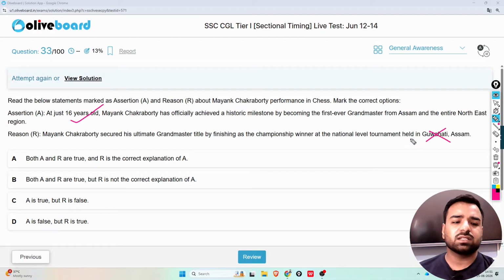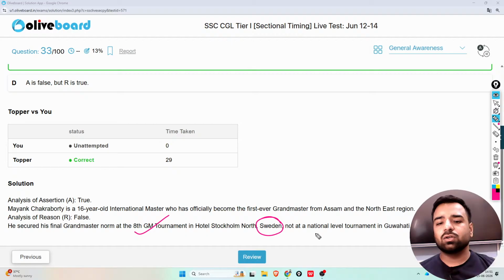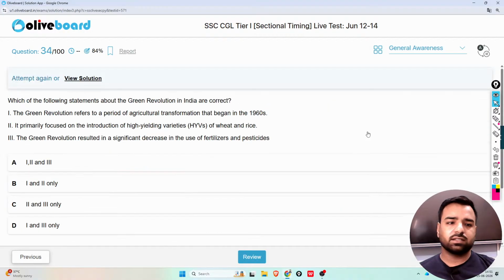So in this case, we'll say only option number A is true, but R is false. So why? Let's have an explanation on that. A is true, no doubt about it. See what happened. He secured his Grandmaster norm at the 8th Grandmaster tournament in Hotel Stockholm North in Sweden, not at the national level tournament in Guwahati. That's the reason the reason statement was wrong, but obviously the assertion is correct. So A is right, but R is not the correct explanation. That's the point. So option number C is the correct answer. Next.